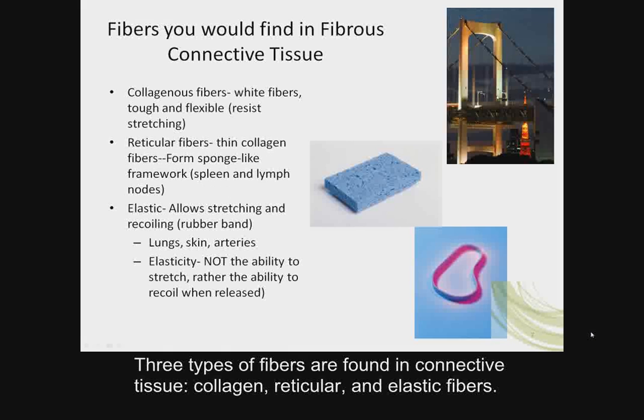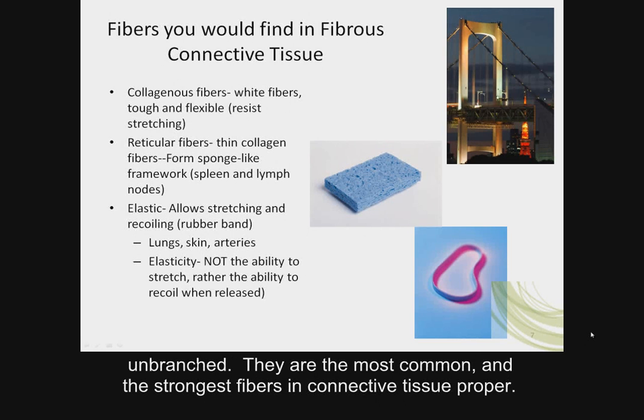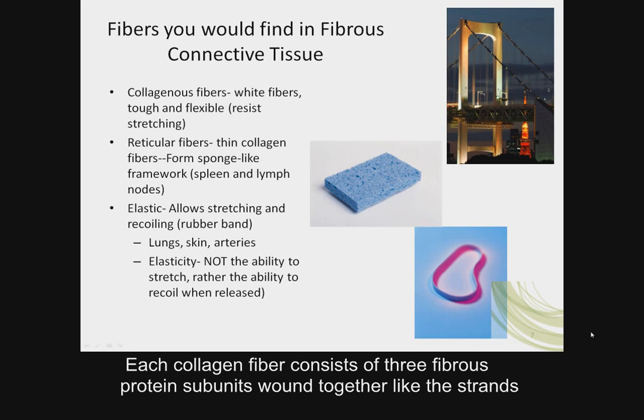Three types of fibers are found in connective tissue: collagen, reticular, and elastic fibers. Fibroblasts form all three types of fibers. Collagen fibers are long, straight, and unbranched. They are the most common and the strongest fibers in connective tissue proper.